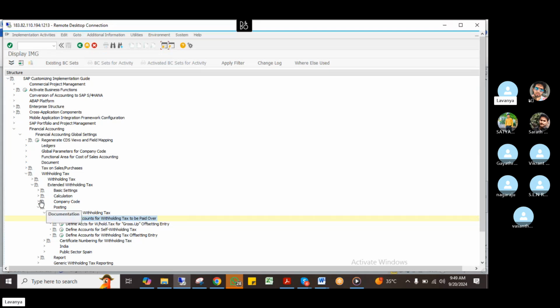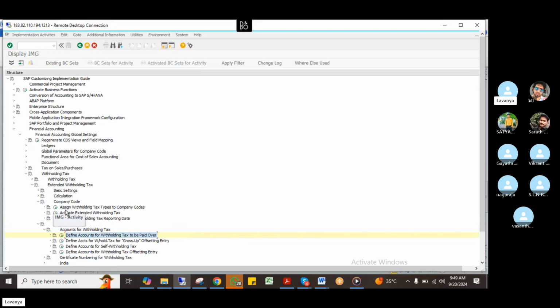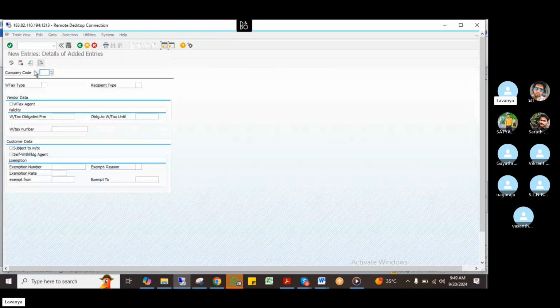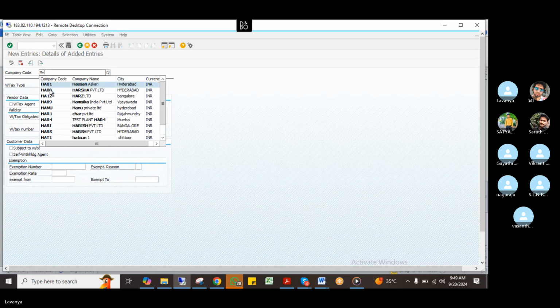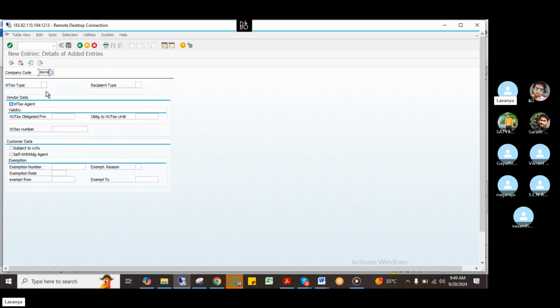See here, I told you this comes under company code. This is just withholding tax types to company codes. Withholding tax types to company code, activate withholding tax. So see here, assign withholding tax types to company codes. Go to new entries. This is already done, right? So if you see here, why I'm doing this configuration: when I'm posting under my company code level, it will come for vendors and customers, right? So I have to give this configuration. This is my company code HA89. It is asking for withholding tax